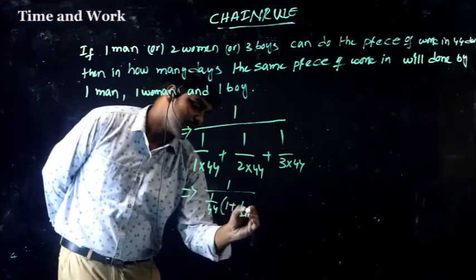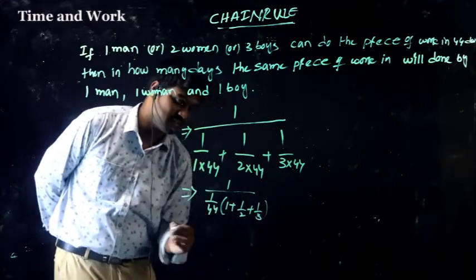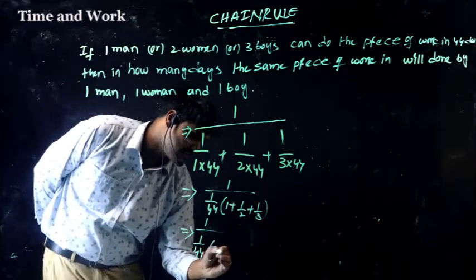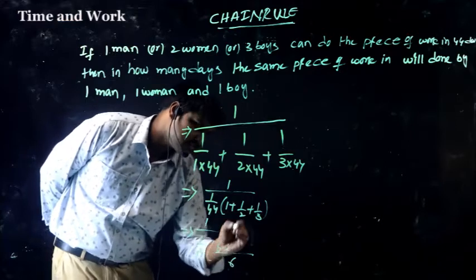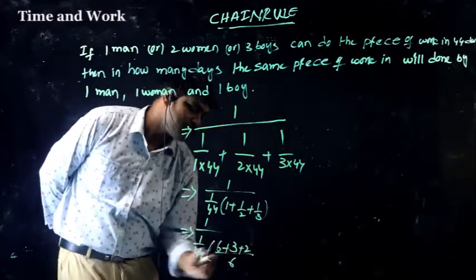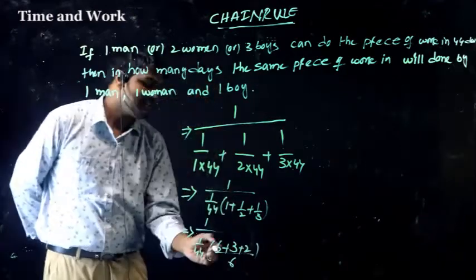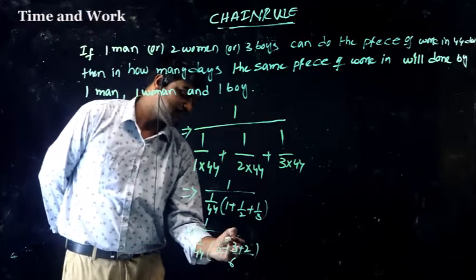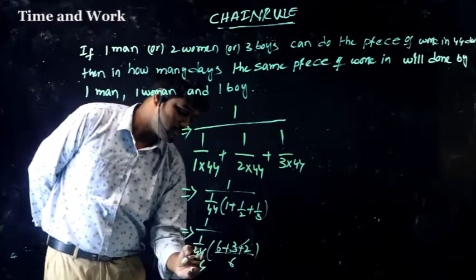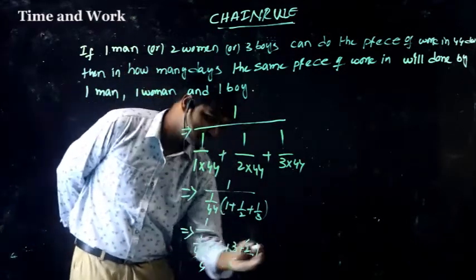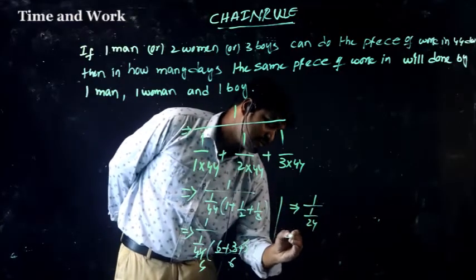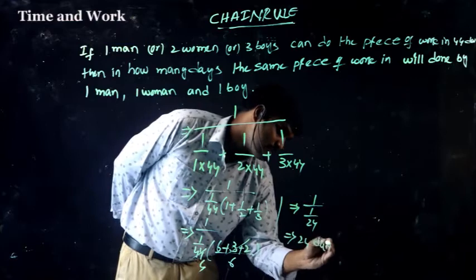1 plus 1 by 2 plus 1 by 3. So 1 by 44, LCM is 6. 6 plus 3 plus 2, that is 11. 11 fours are 44. So 4 into 6, 1 by 24, that is 24 days.